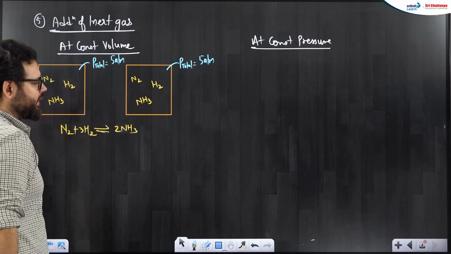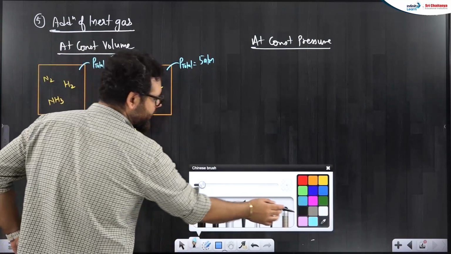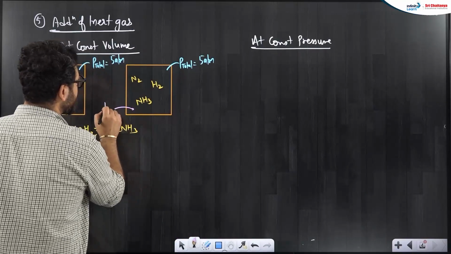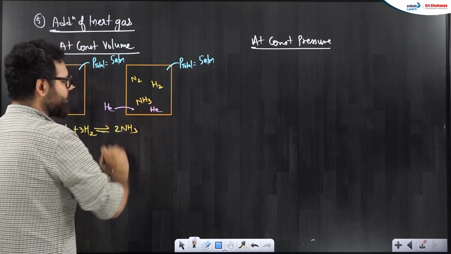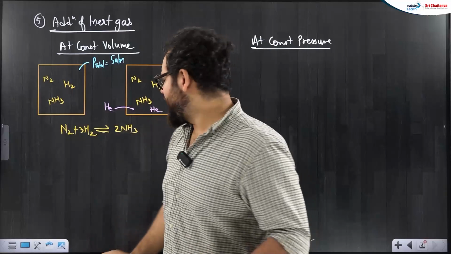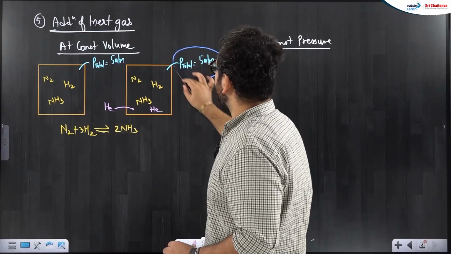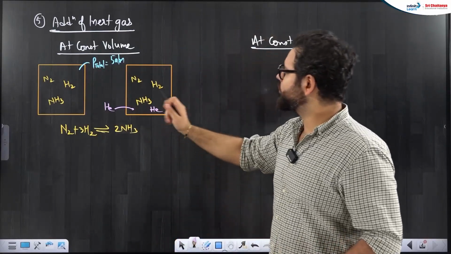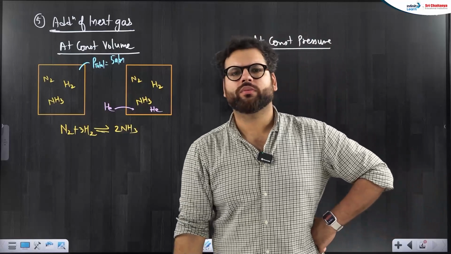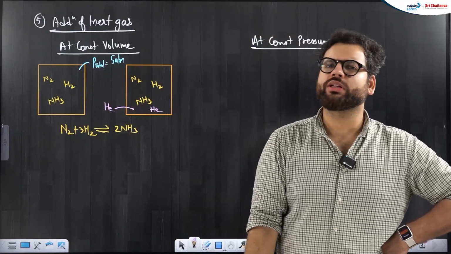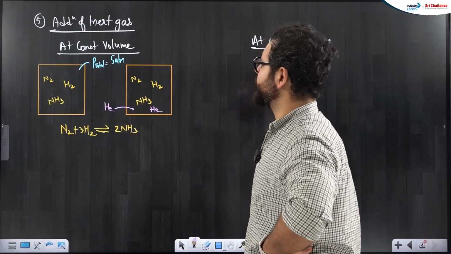It's a fixed volume container. I introduce some helium gas. What will happen now? If I add some helium gas, beta, you tell me, will it change the moles of nitrogen, hydrogen or ammonia? Answer is no. It has not changed the moles of nitrogen, hydrogen and ammonia.